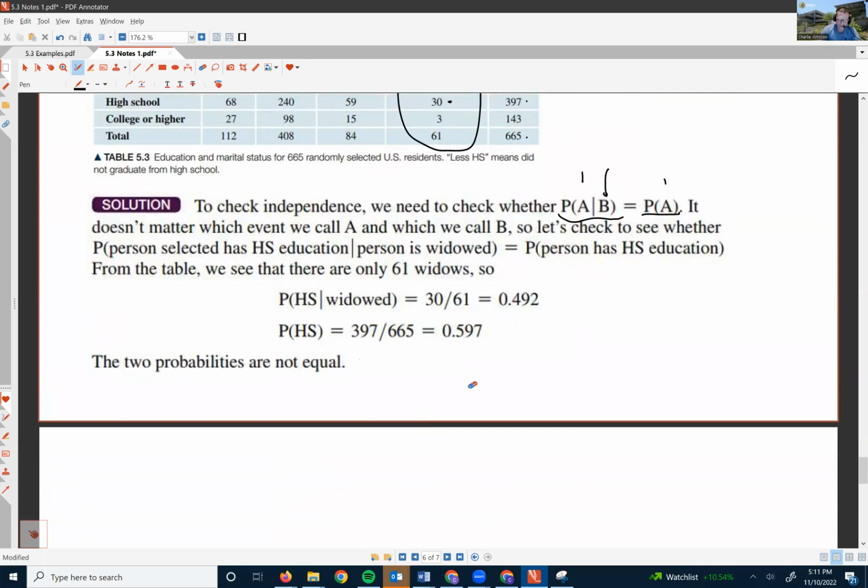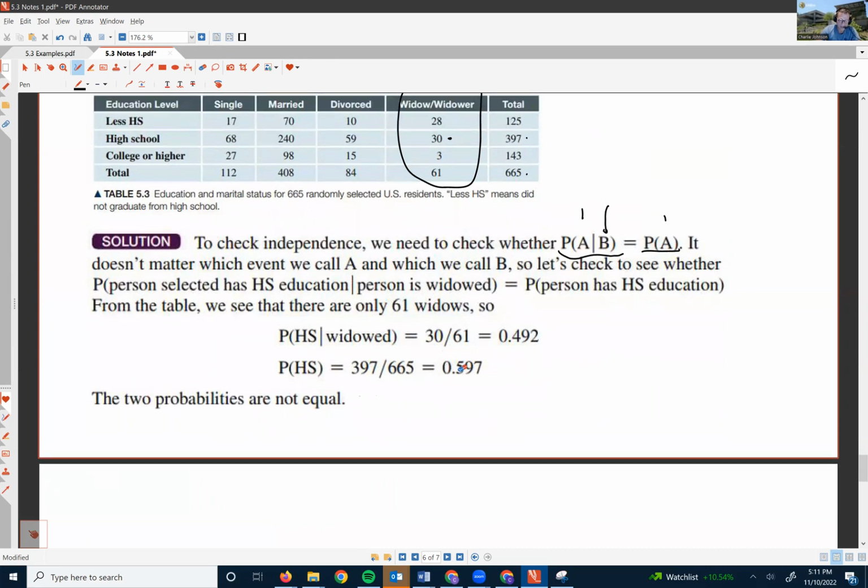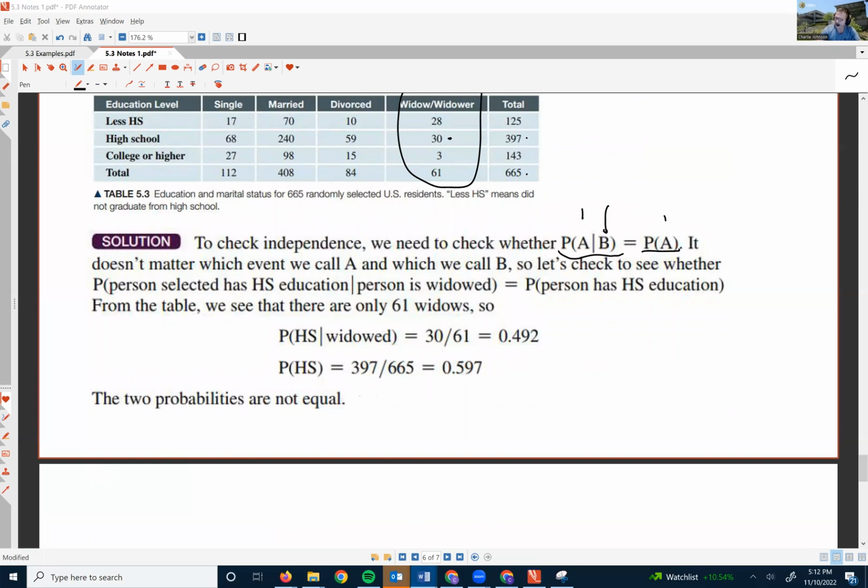So our conclusion is that these are not independent. These are not independent means these are associated events. So if we know that this person's widowed, then the person is less likely to have a high school education than he or she would if you knew nothing about his or her marital status.